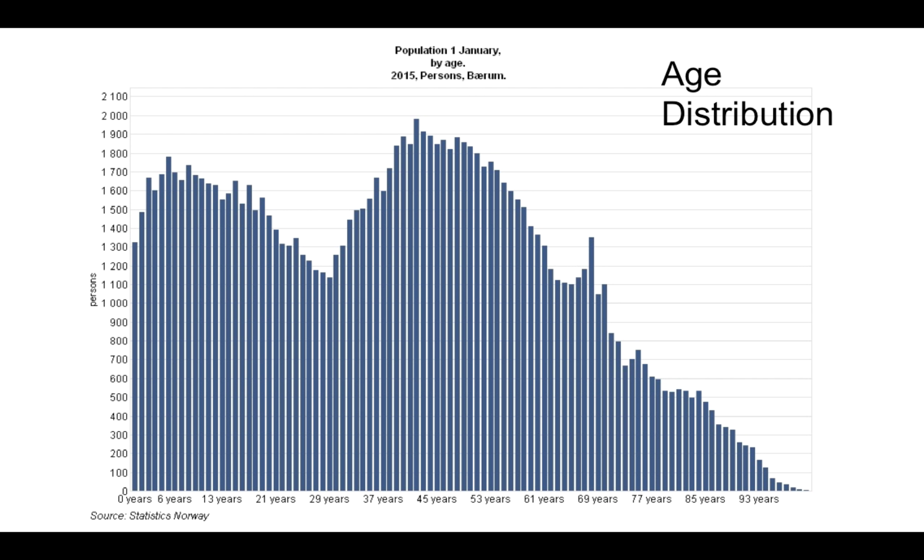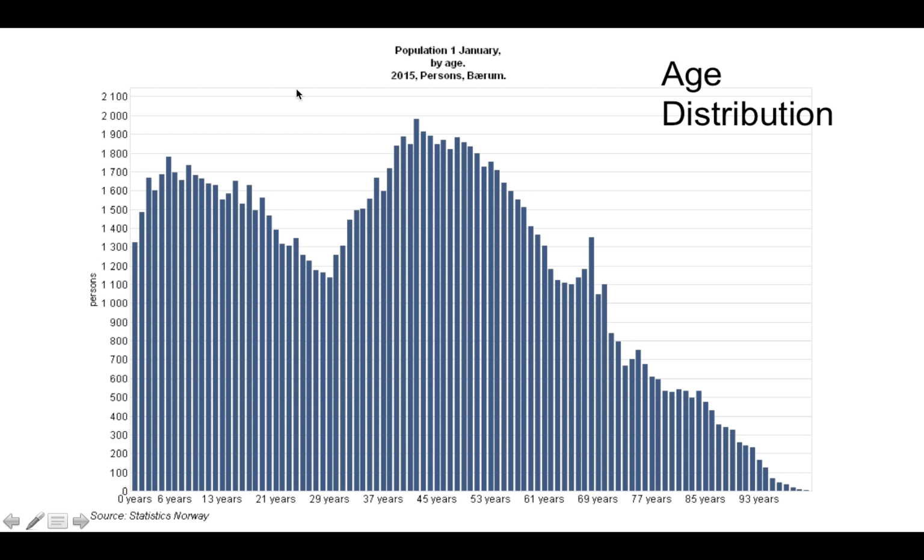The first chart he got from this online tool was a histogram, as you see. The first one belongs to Barum. The y-axis is the persons, or the frequency of the people, and on this axis we have the ages. So each bar represents one age. For example, here we have about 2,000 people at age 43 living in this area by 1st of January 2015. You look at this and there's a pattern.